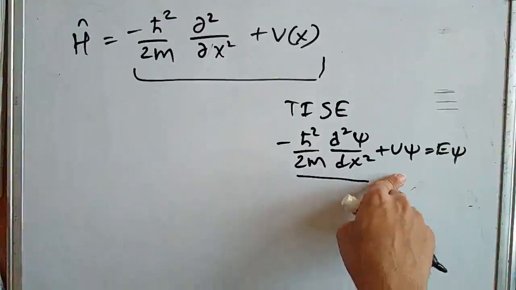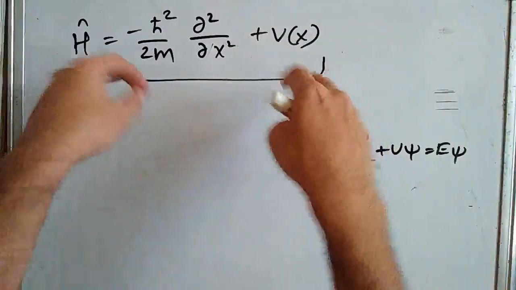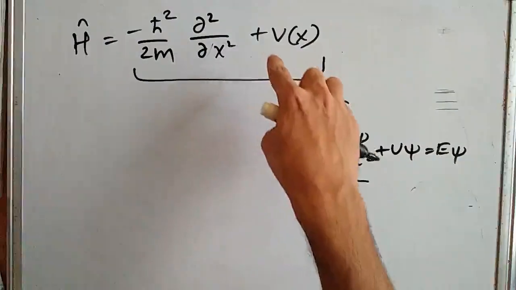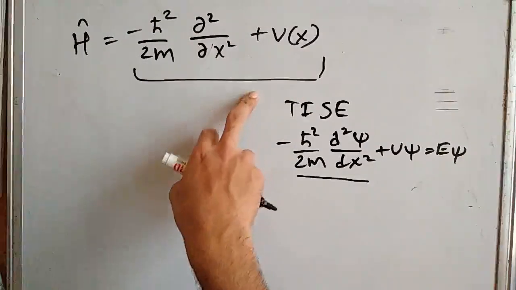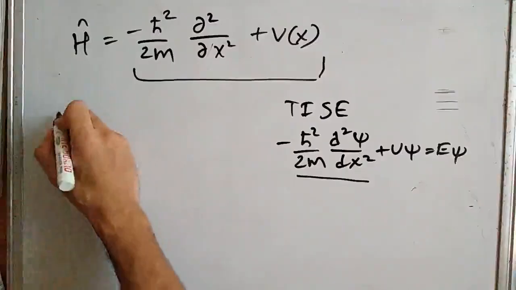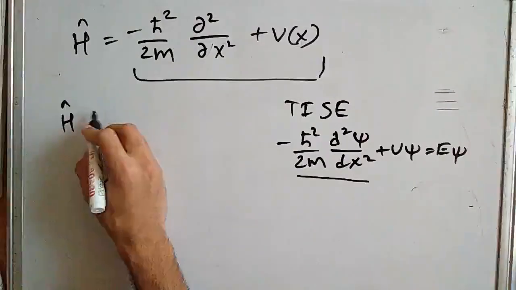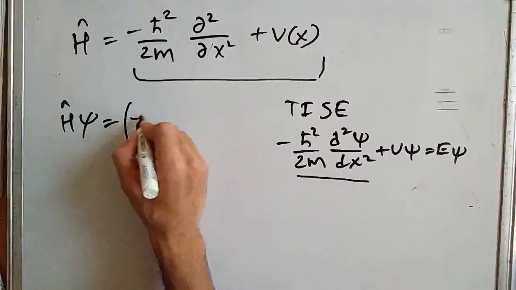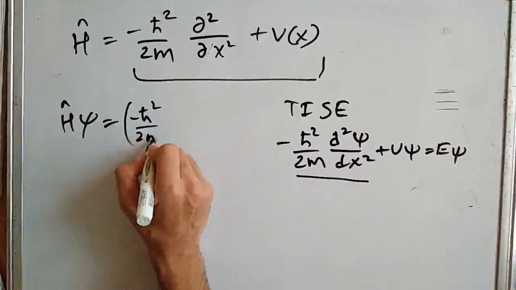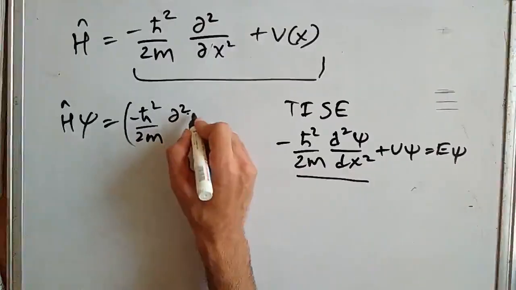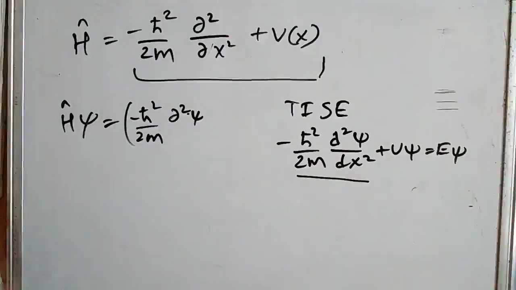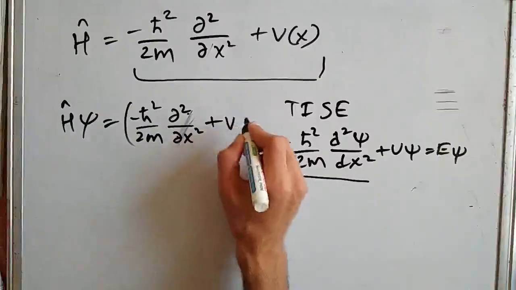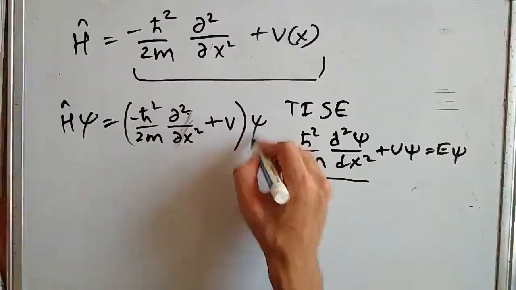Since this is an operator, we need to operate it on some function. In this case it will be the wave function psi. So we now operate this Hamiltonian: H hat psi is equal to, on the right hand side, minus h bar squared upon 2m dou 2 by dou x squared plus V, acting on psi.